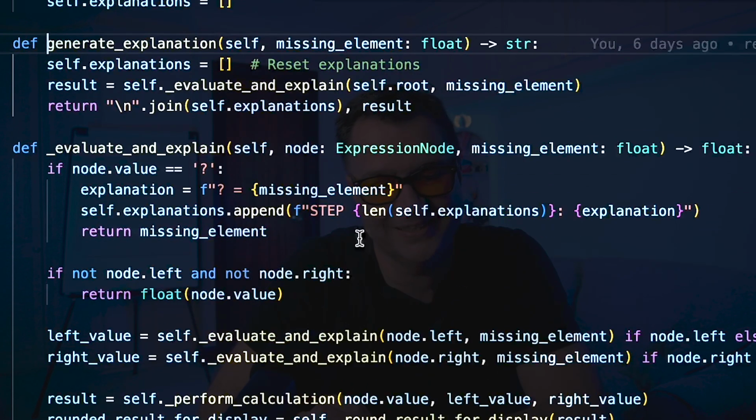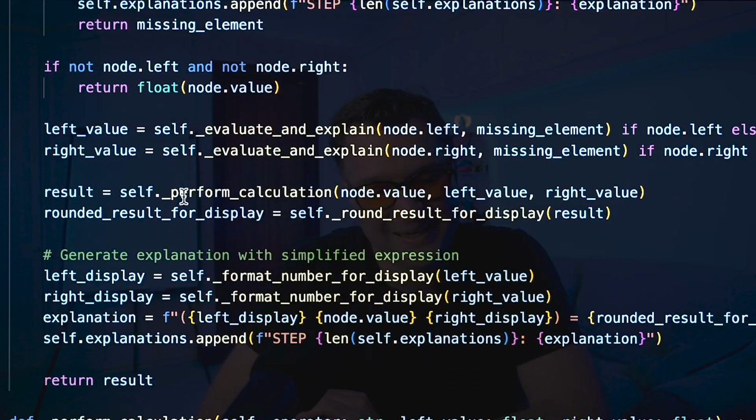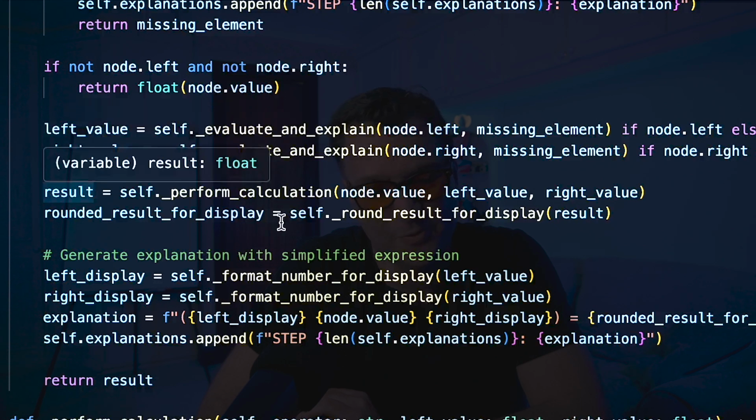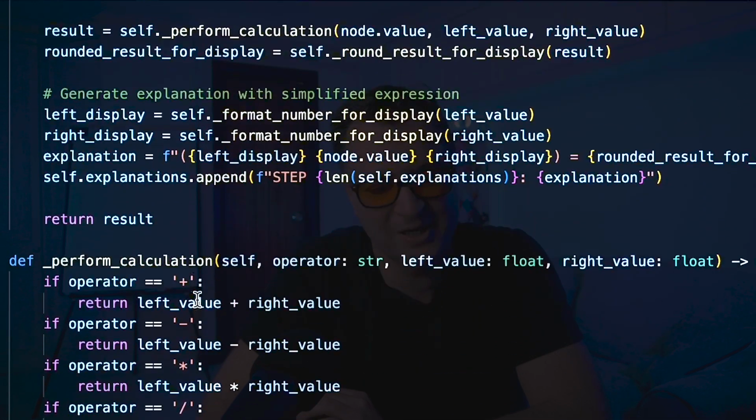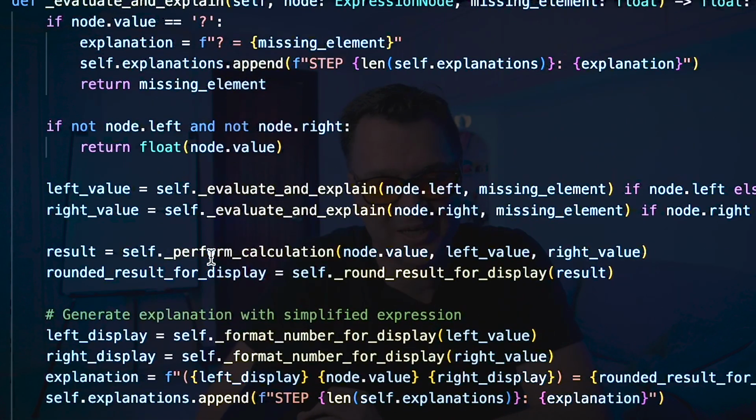So now if I go into the expression explanation generator, we just go to explanation here, and as you can imagine, the generate explanation is just going to loop through this. You see this thing called evaluate and explain. It's just going to walk the tree. So it's going to look at the left value, the right value. It's going to perform the calculation. It's going to do the rounding. So it's literally walking through all of this, and then it's generating out these numbers.